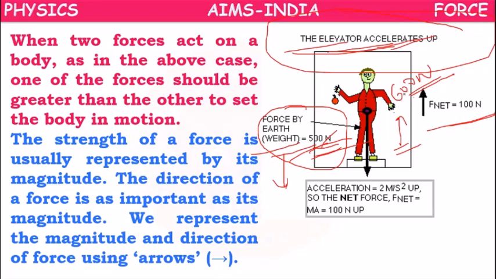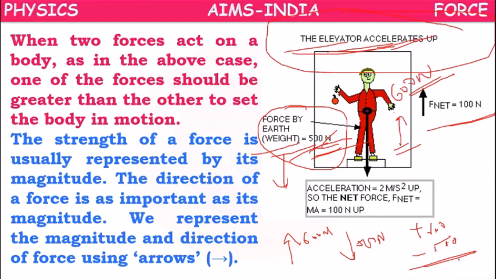That you can learn later. So here net force will be, upward force is 600 newtons, downward force is 500 newtons. What is the net force? Upward is taken as positive, plus 600, downward is taken as negative, minus 500.